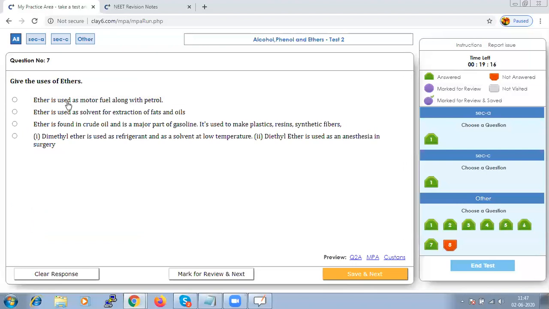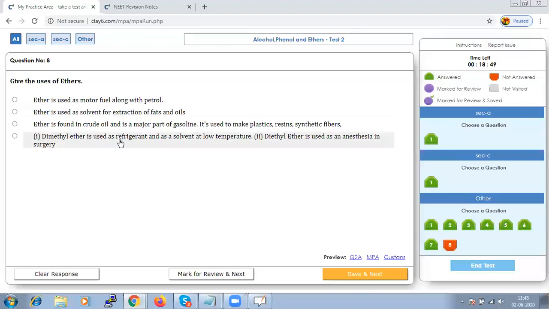We have to give the uses of ether. Ethers can be used as a solvent for extraction. From the options we have to choose the actual use of ether.